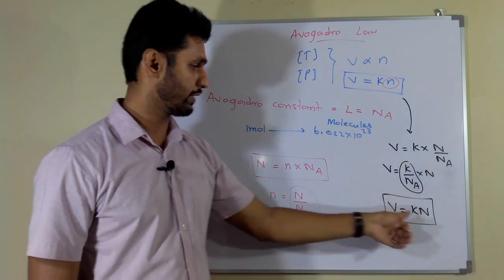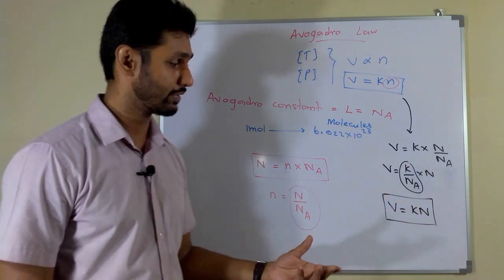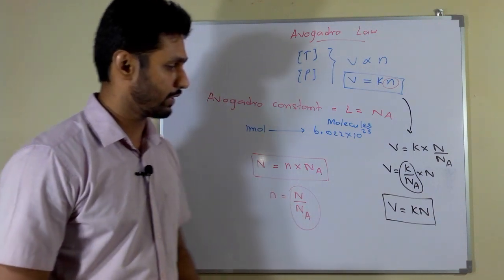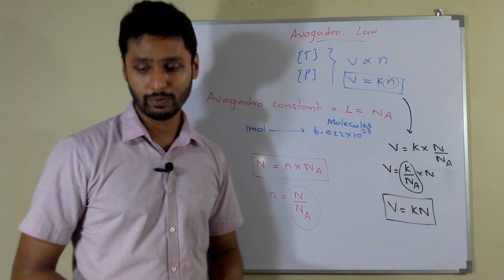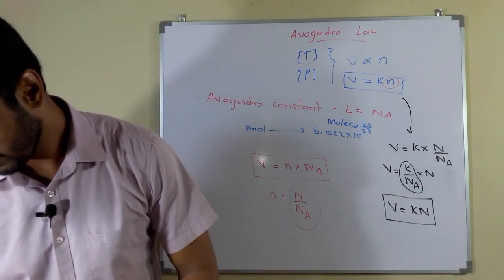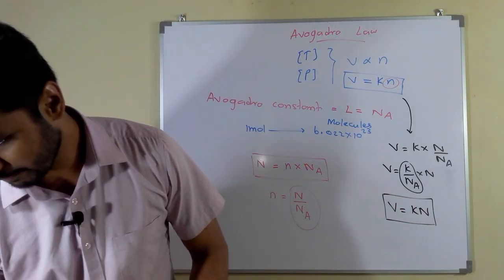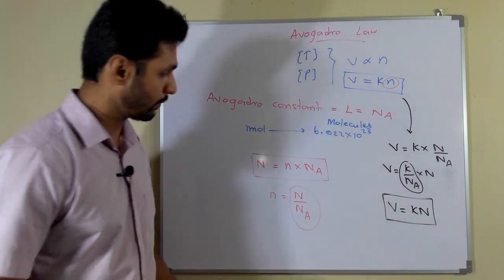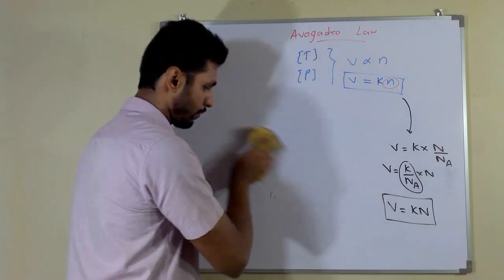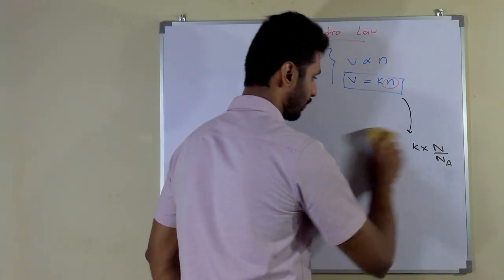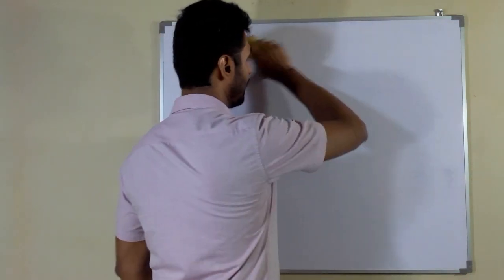This capital N means number of molecules. This is another kind of formula we need to know. Let's see further. So this is all about the Avogadro constant and Avogadro law.